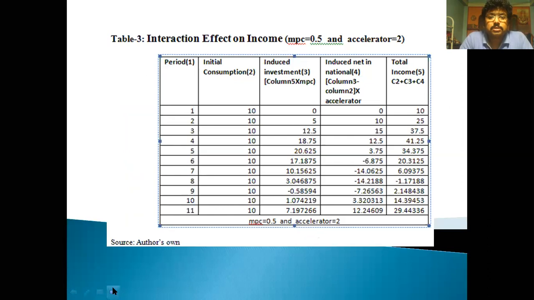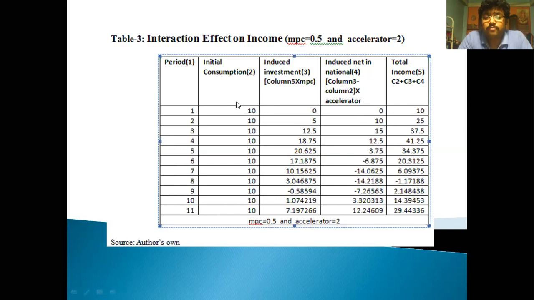Now we try to understand how the marginal propensity to consume and the accelerator work, how the change in the accelerator works practically, and how it affects the income path. Look, this is the initial consumption. This is the induced investment column. This is the induced net national income column, and this is total income.